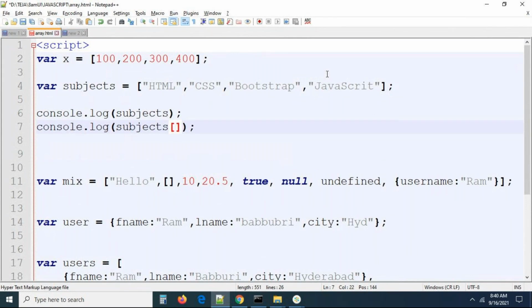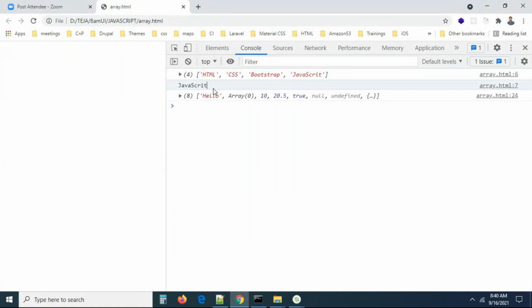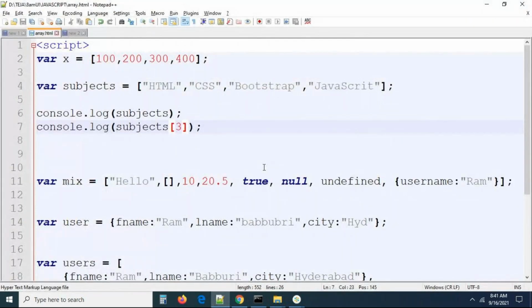The position of the JavaScript is third position. Now you can run the file. You can see I'm getting only JavaScript. You want to get the whole array? No, I want to get only JavaScript. This is the way of getting the JavaScript. Exactly, guys. Now you can see how we are able to see the JavaScript, right?